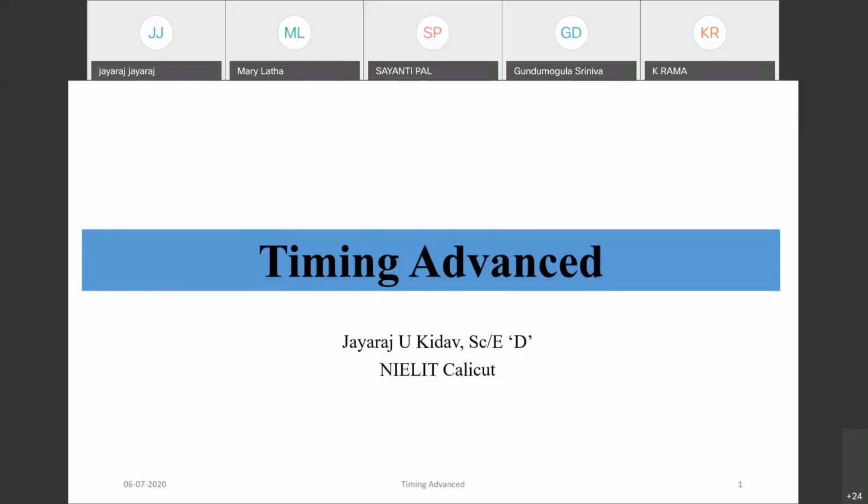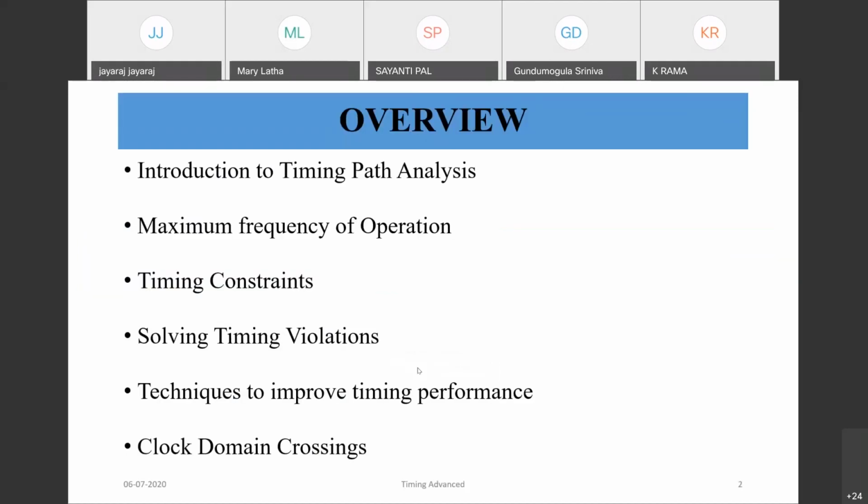And clock is like our heart. For a human being, how important our heart is for us. Similarly, the clock is very important for digital design as well. So today we discuss a few more advanced topics in timing.